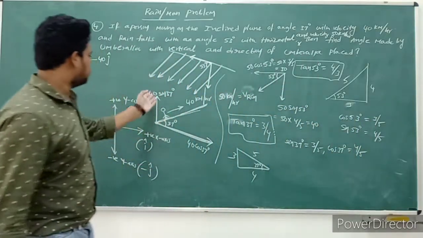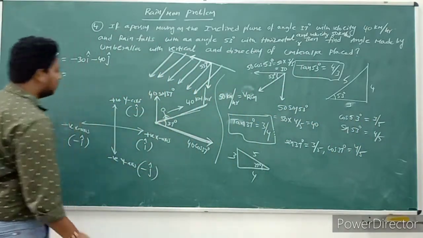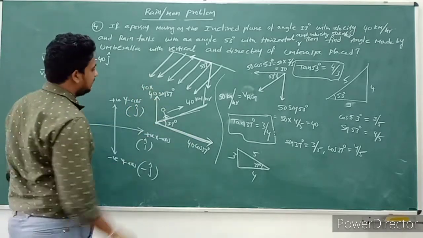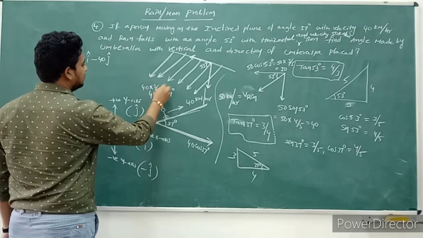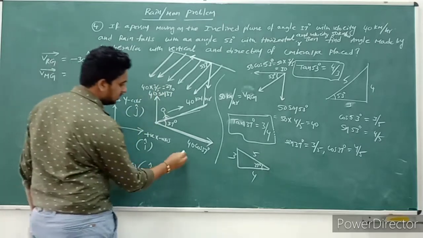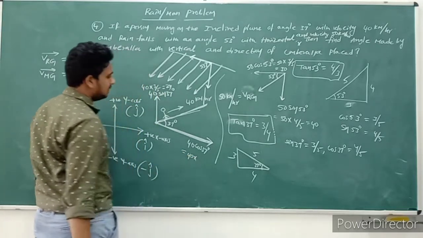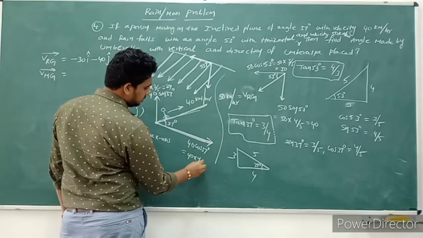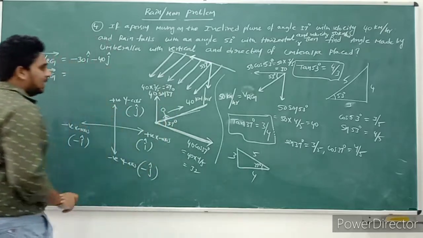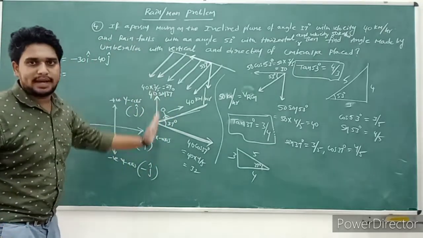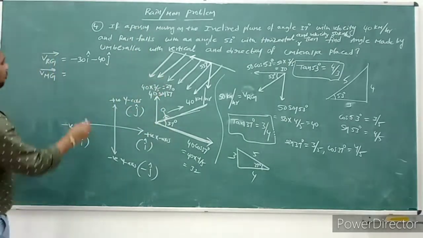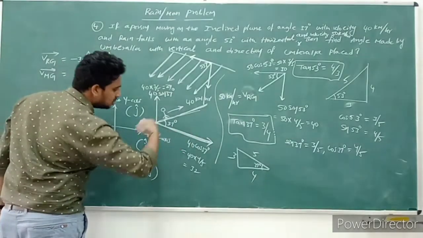Okay, 4 by 5. So substitute here: 40 into sin 37, and sin 37 value is 3 by 5. 5 8s are 40, 8 3s are 24. So the value here is 24. The other value is 40 into cos 37, and cos 37 is 4 by 5. So 8 times 4 is 32. So this is 32, this is 24. This 24 indicates the upward direction, the positive axis direction, which means 24 j cap. This 32 indicates the positive x-axis direction.